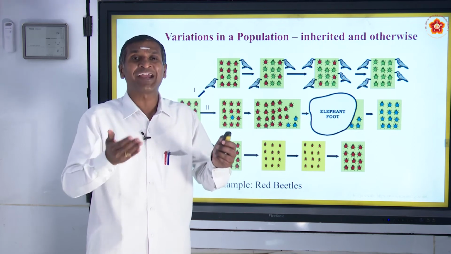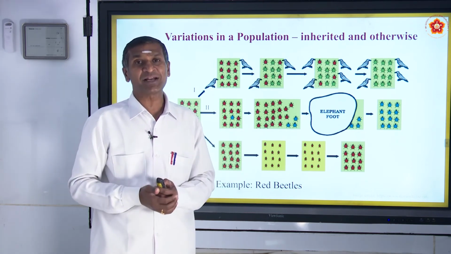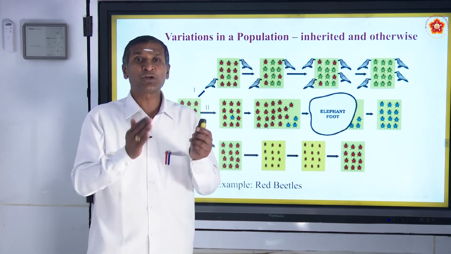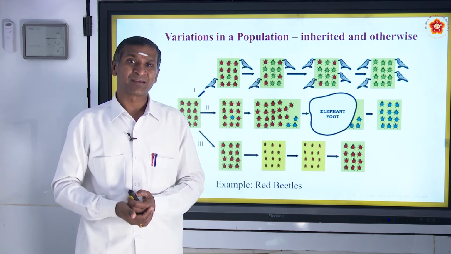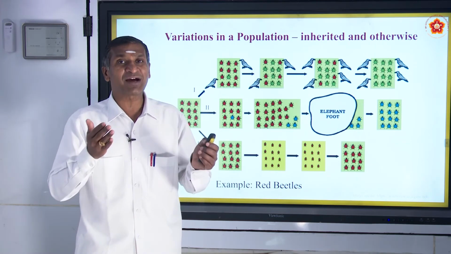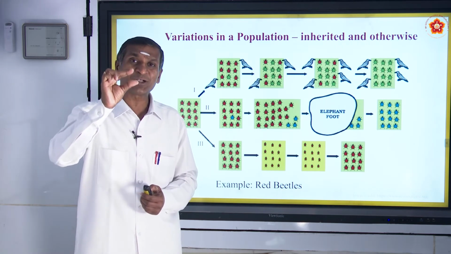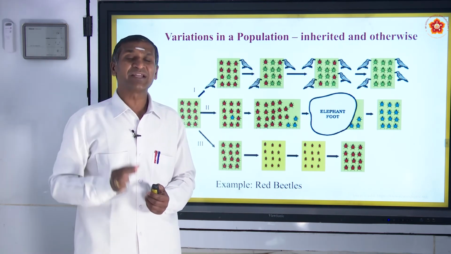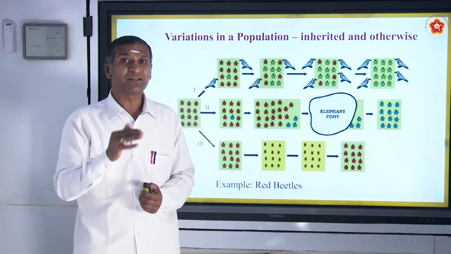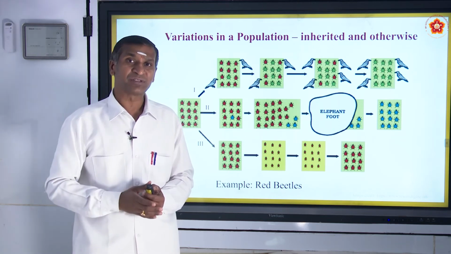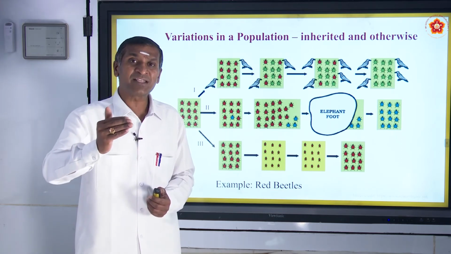No proper rain and no proper protection to the green bushes, the food for the beetles started to decrease. Even though the food and the size of the beetles decreased, their reproduction continued and there was no DNA change.